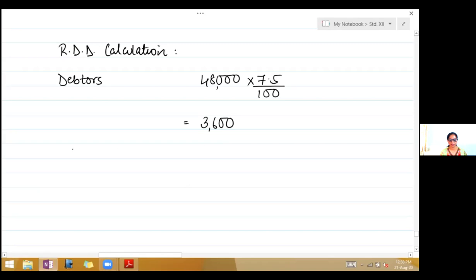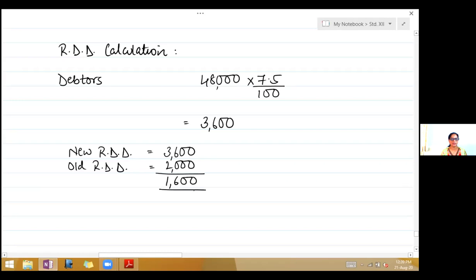So your RDD now is 3,600, which they have asked you to maintain. But if you see in the given balance sheet, RDD is 2,000. So this is new RDD. New RDD is 3,600. Old RDD, which is given on the asset side, is 2,000. And the difference is 1,600. So now how will you show it and give the effects?